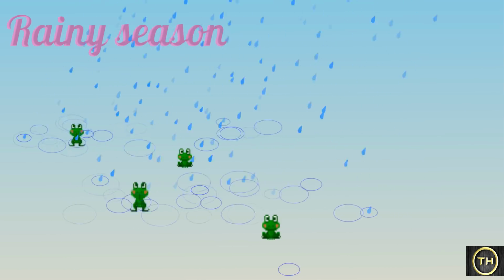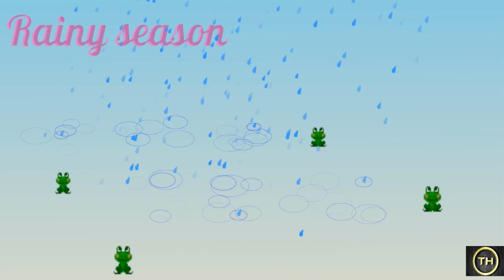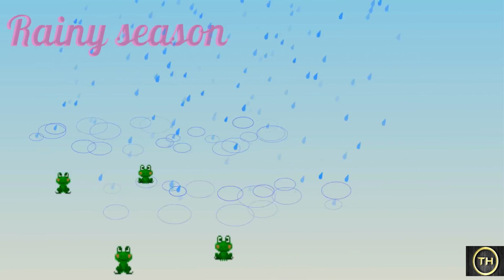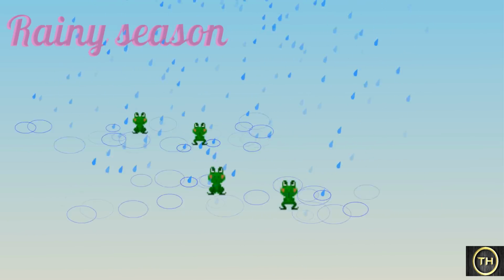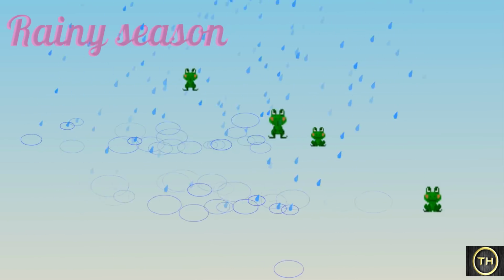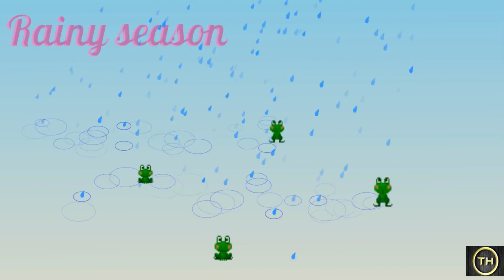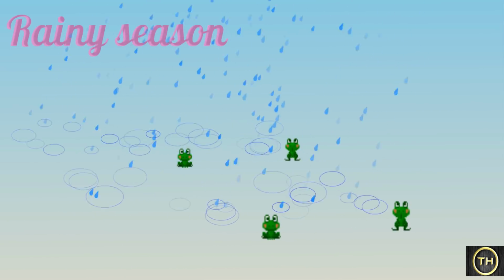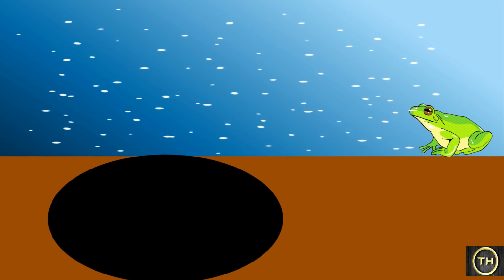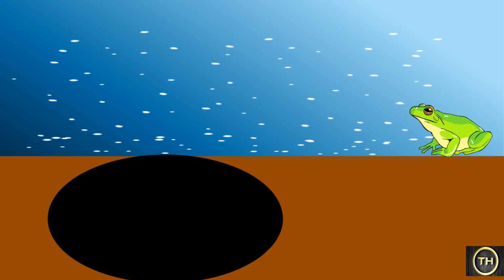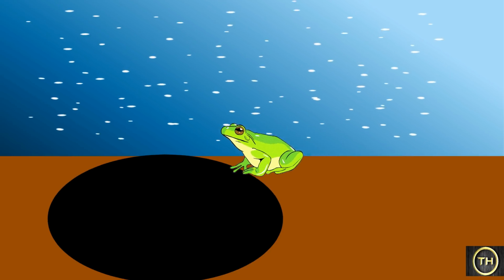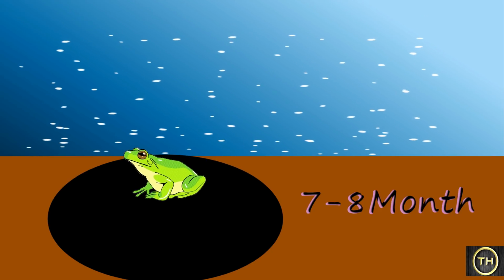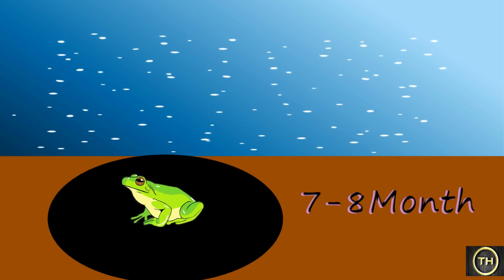Frogs appear as it becomes wet everywhere. We also hear the loud noise of frogs croaking all together. As the rainy season ends, it is time for winter to make a comeback. It gets colder and colder. This is not good for the frogs. They go deep under the ground for a long period of slumber which lasts for 7 to 8 months.